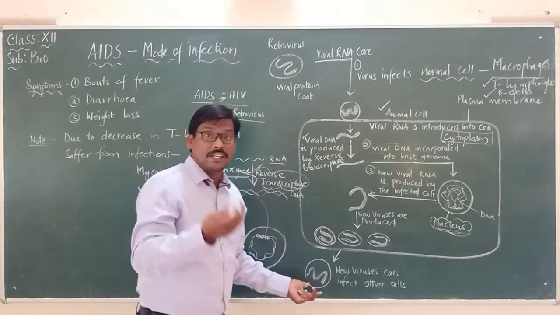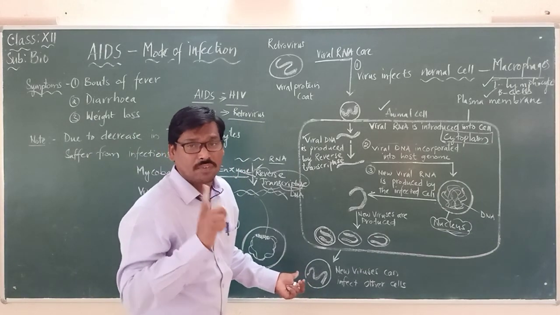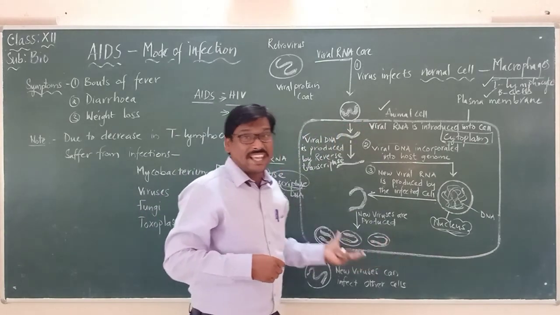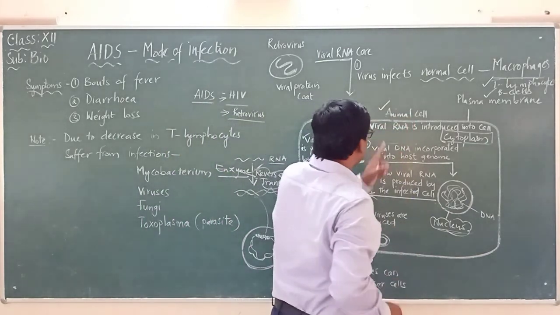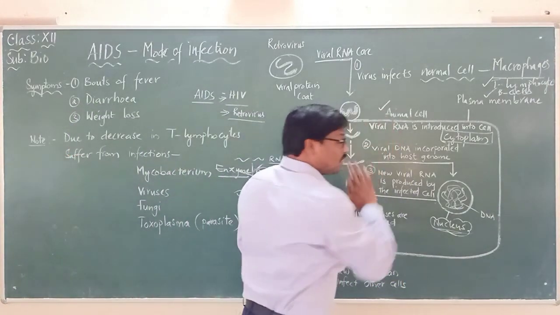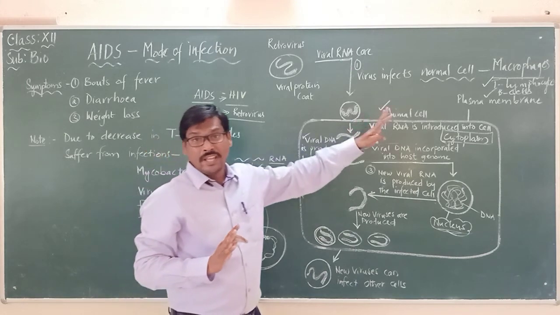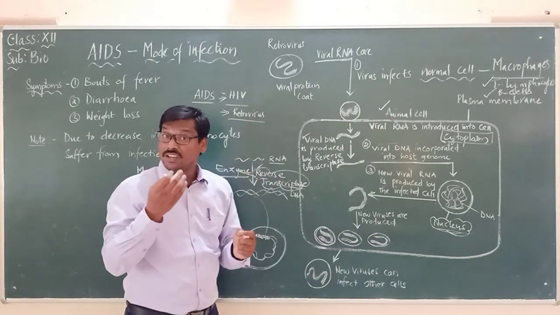So this is a repeated process, and remember one very important point, you have to make note of that. When this is taking place, remember the animal cell is not getting destroyed until these viruses are formed and released.